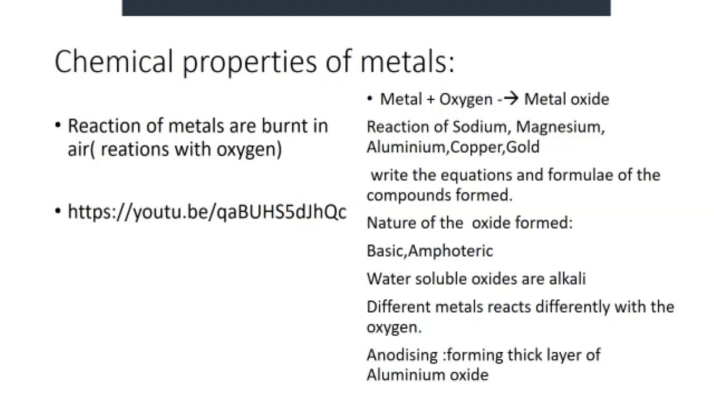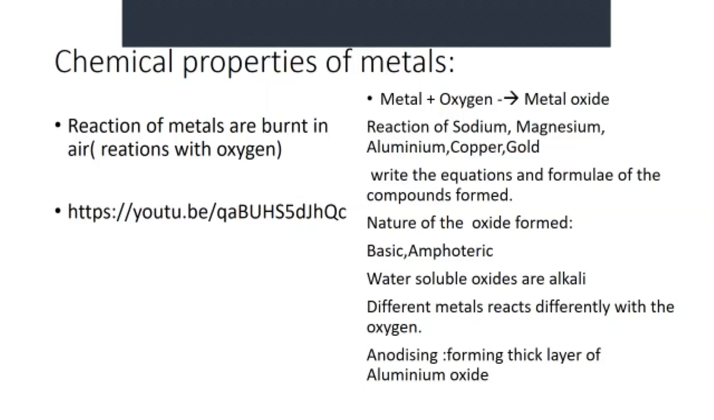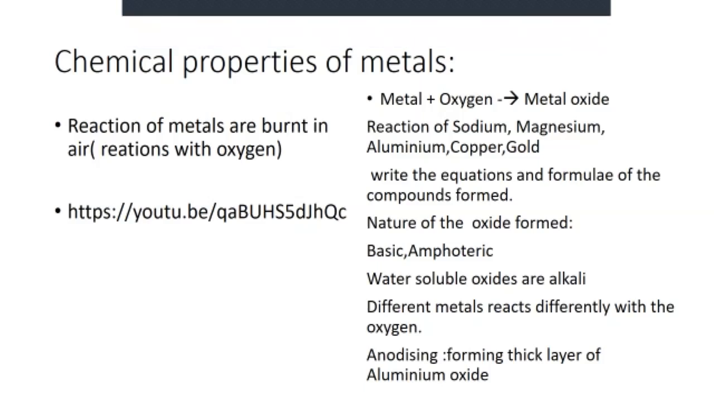Mg plus O2 will give magnesium oxide. What is the formula of magnesium oxide? MgO. So Mg plus O2, how are you going to balance it? 2 Mg plus O2 is equal to 2 MgO.